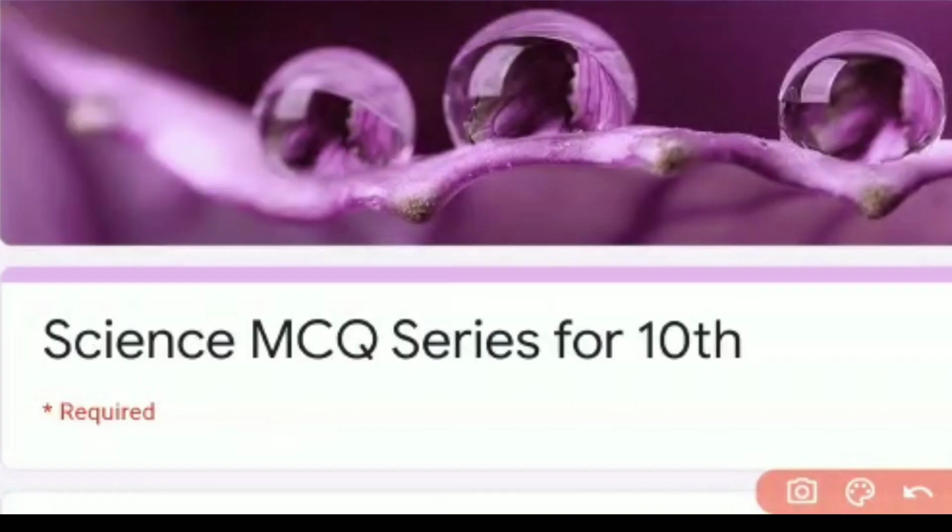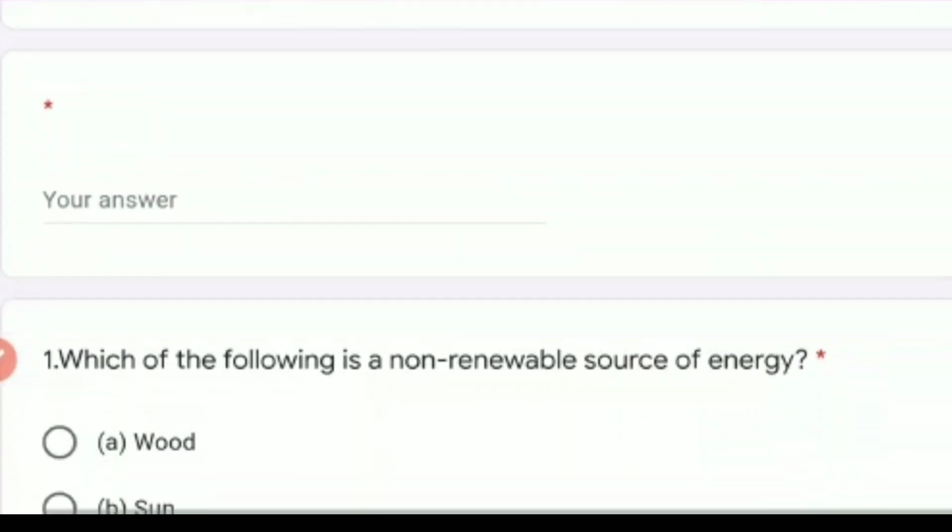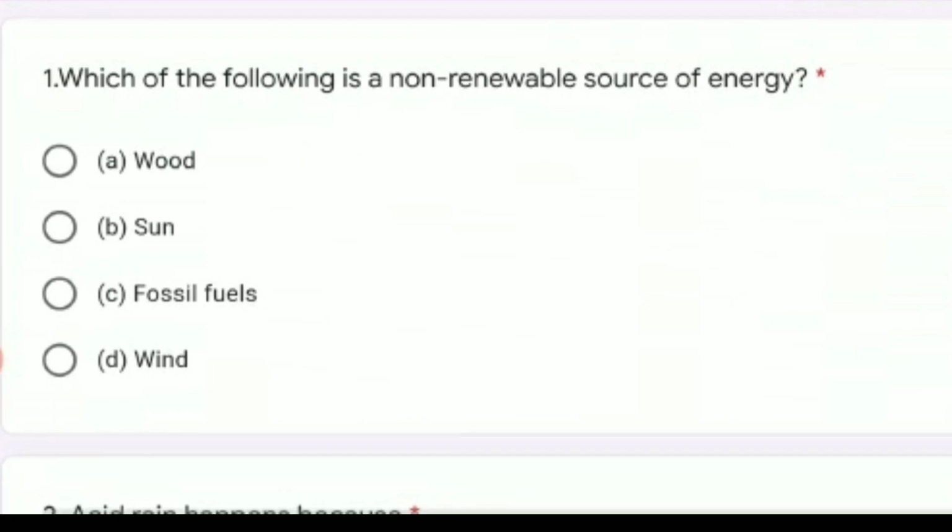Now let us start the Science MCQ series for the next chapter, that is sources of energy. So let us go directly to the question. So what is the first question? Which of the following is a non-renewable source of energy? You should know the meaning of renewable source of energy and non-renewable source of energy.